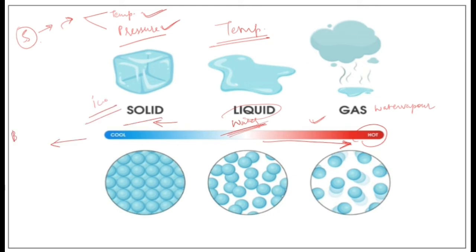And when we cool it down further, it forms the Bose-Einstein condensate state. And after the gaseous state also, if we keep providing high temperature, the matter transforms into plasma. So you can see at the extreme cold end, we get Bose-Einstein condensate, and at the extreme hotter end, we get the plasma state of matter, and liquid lies in the intermediate state.